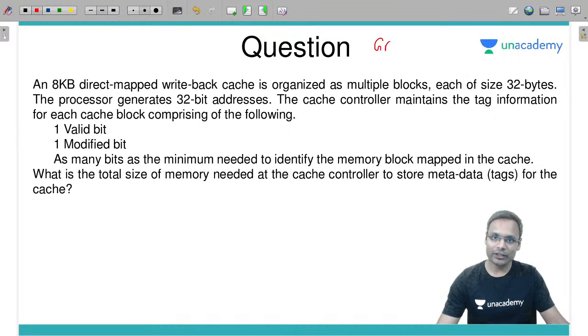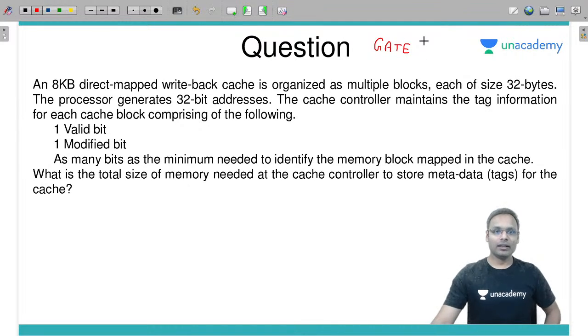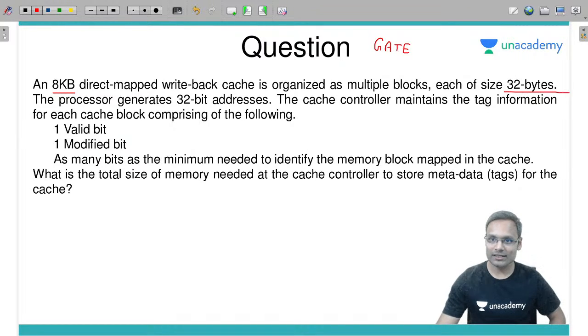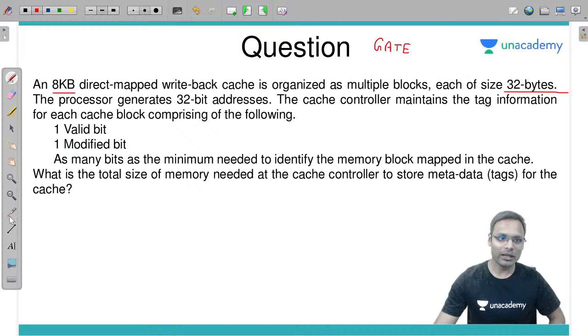This is another GATE question which I have given you as a DPP question. Let's read. An 8 kilobyte direct mapped write back cache is organized as multiple blocks, with a block size of 32 bytes. The processor generates a 32-bit address. So the main memory address is 32 bits. This is the main memory address, 32 bits.